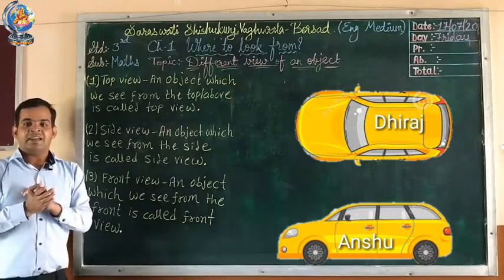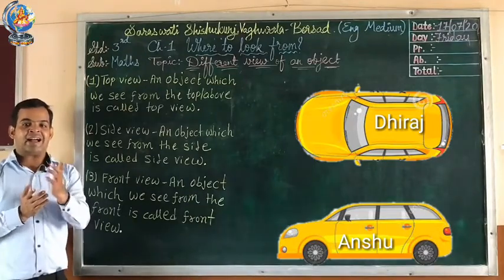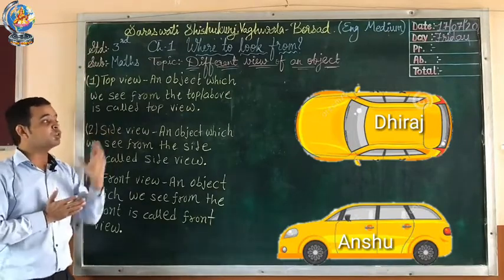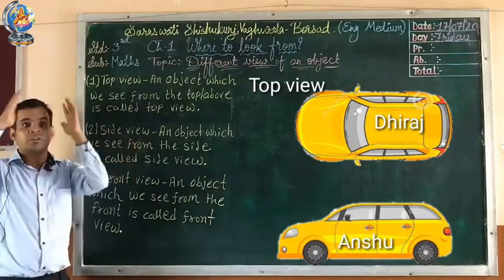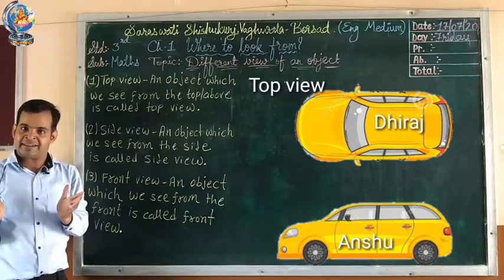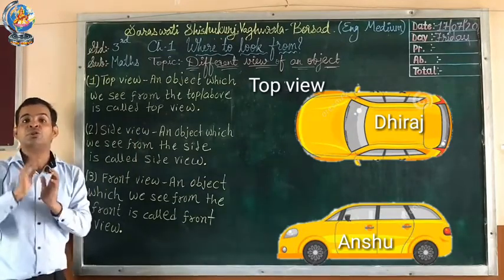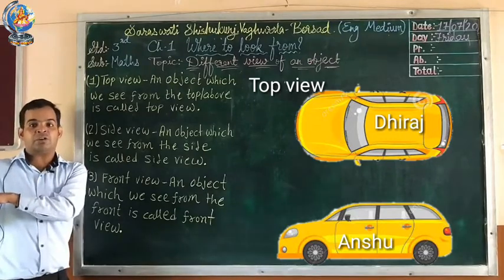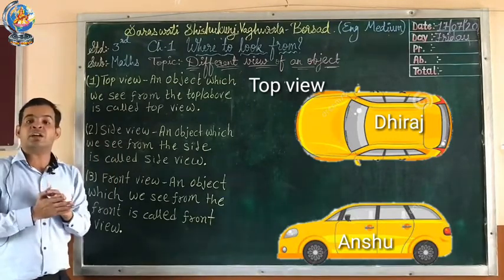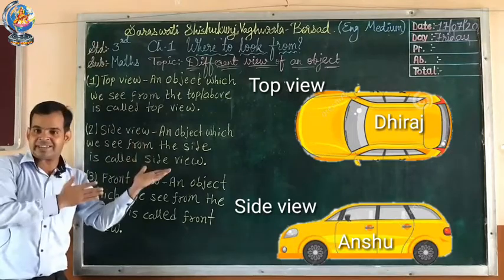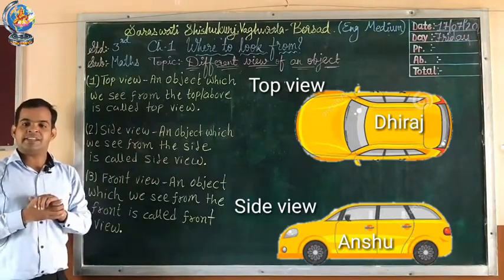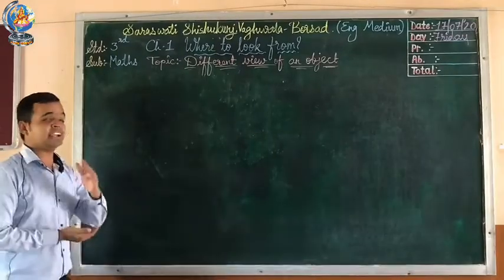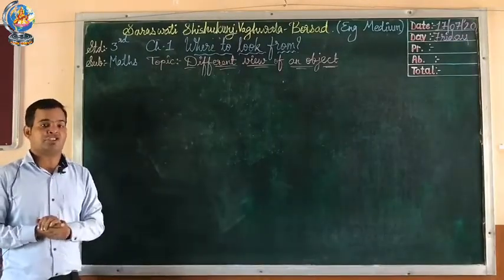Dheeraj said he looked at the car from the terrace, so Dheeraj drew the top view of the car. And when Anshul drew the picture, he stood on the side of the car, so he drew the car from the side view. You can see it in the pictures. Understood the story?